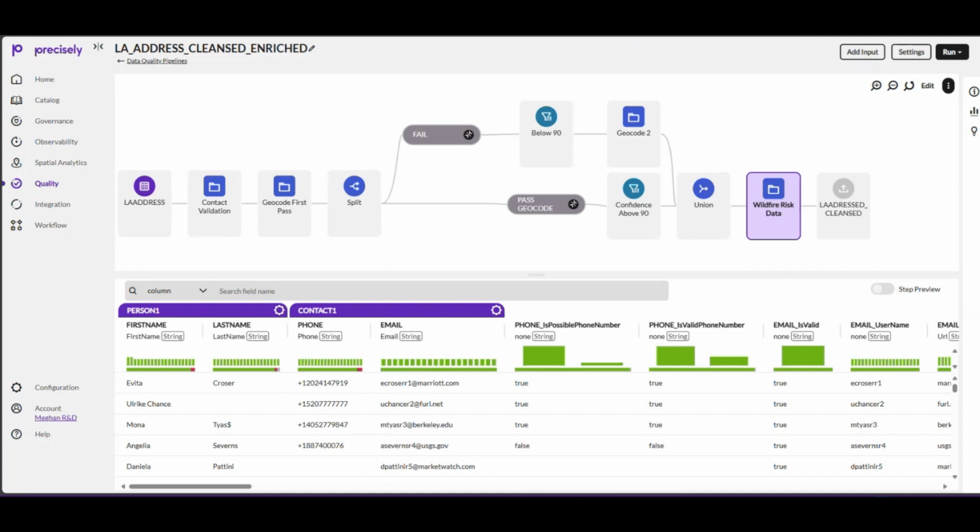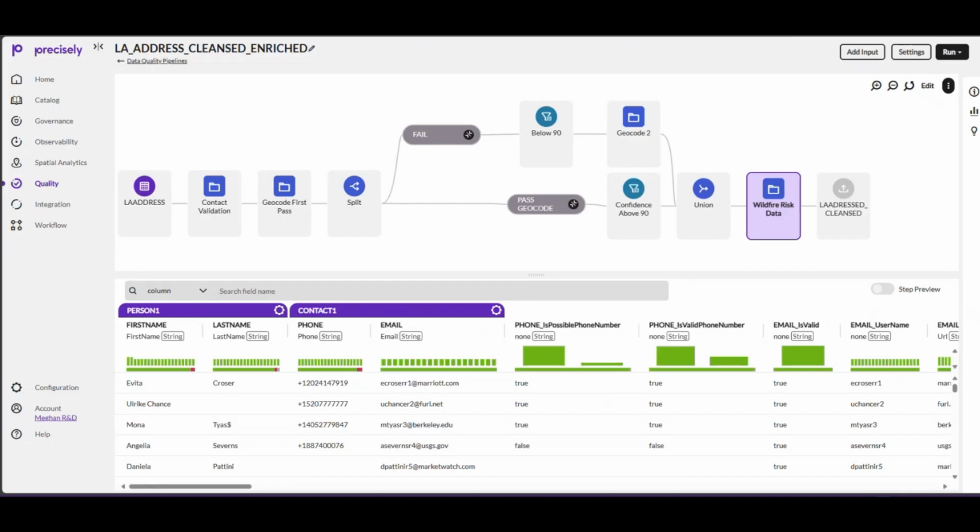By adding to each address, the geospatial enrichment helps me answer critical questions around my data set. What properties are at the highest risk of wildfires? How can a business or local government proactively mitigate these risks? Enrichment is where the real power of data comes in. Instead of just fixing what's broken, we're also adding context and intelligence to make smarter decisions.